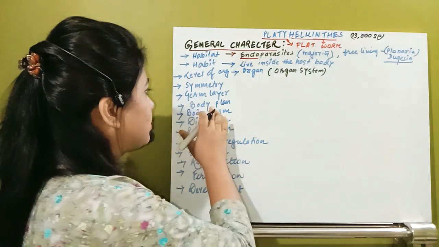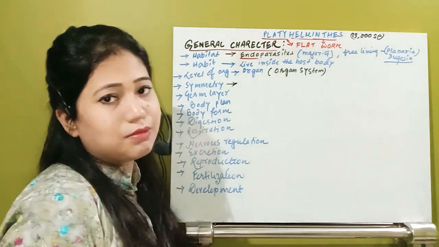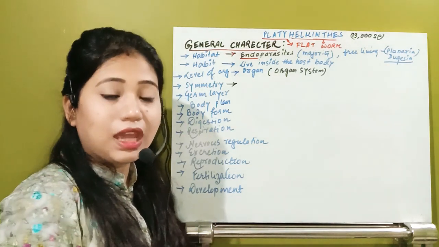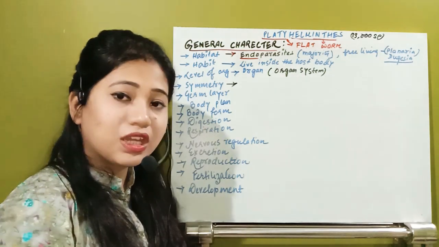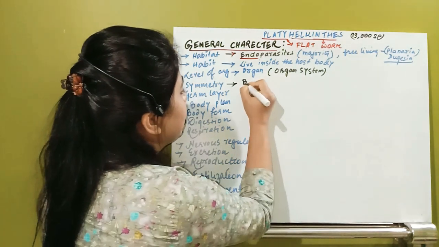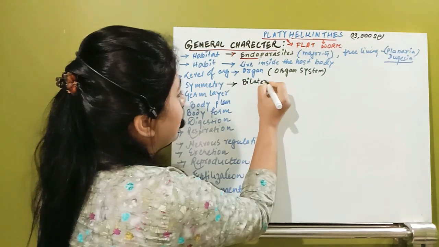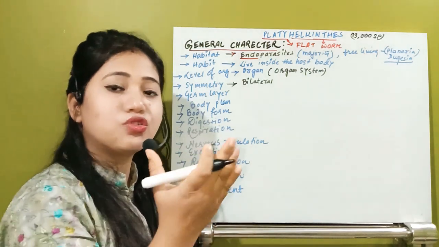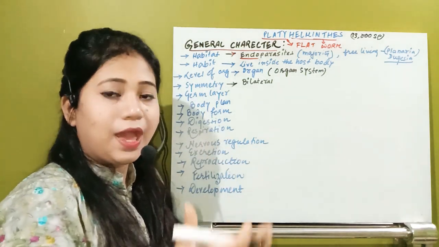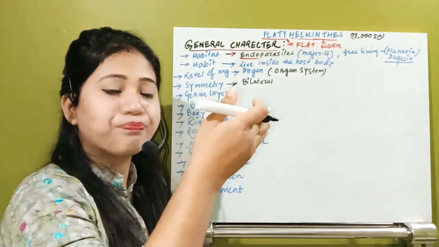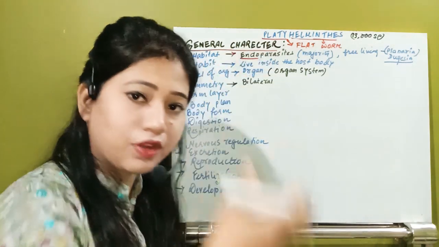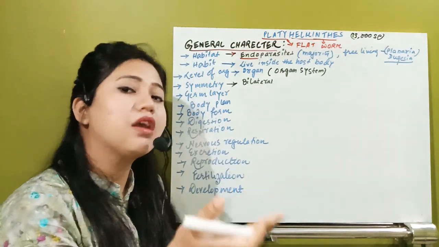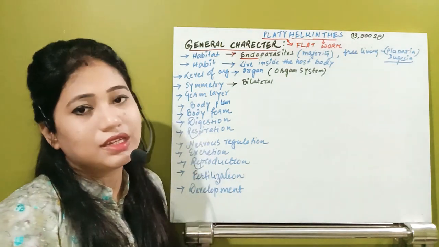Okay, so let us come to the next point, their symmetry. How can the body be divided, as we can see morphologically? These organisms are bilaterally symmetrical. That means the organism can be divided into two equal halves. Whenever you pass a plane along a vertical line through the midpoint, the organism can be divided into exactly right and left halves.